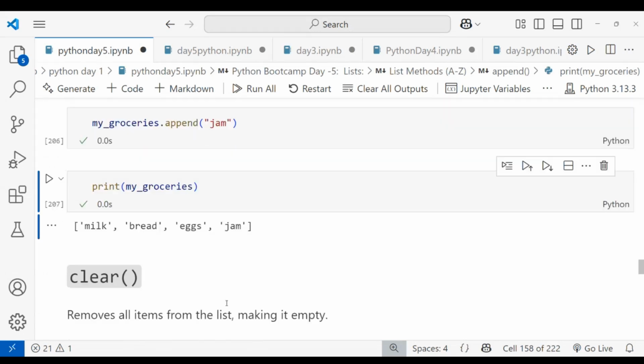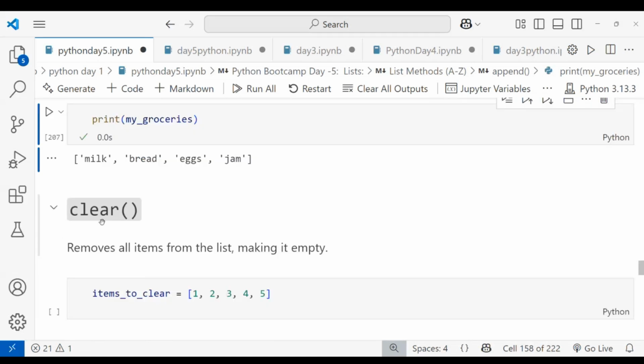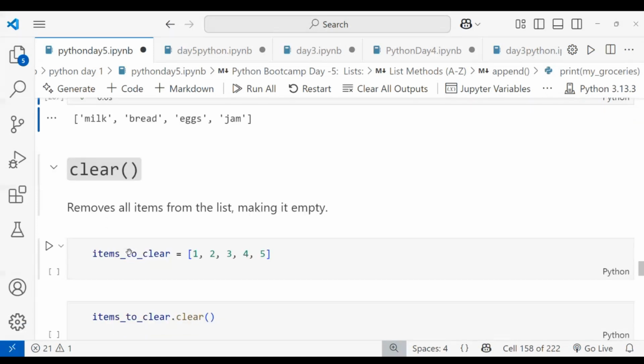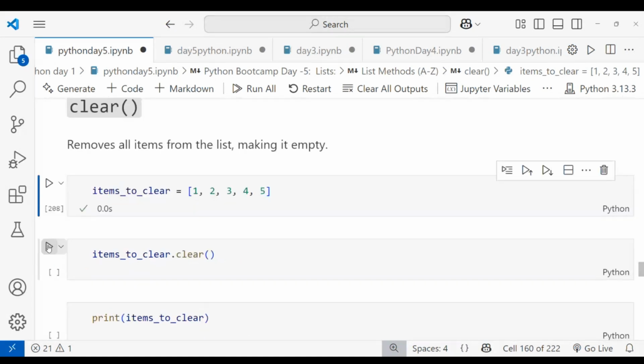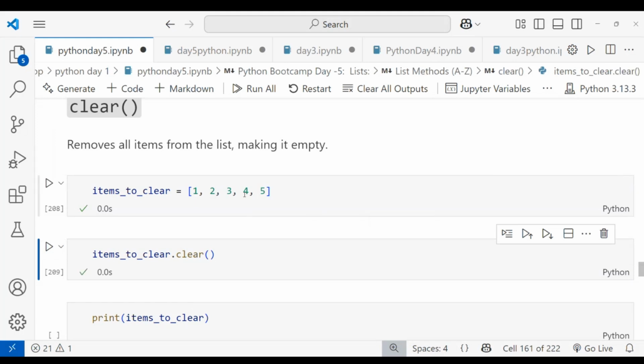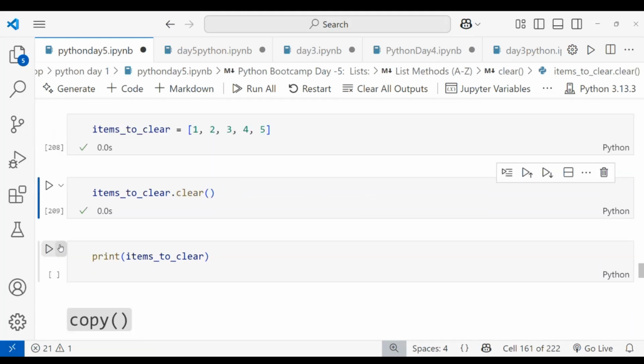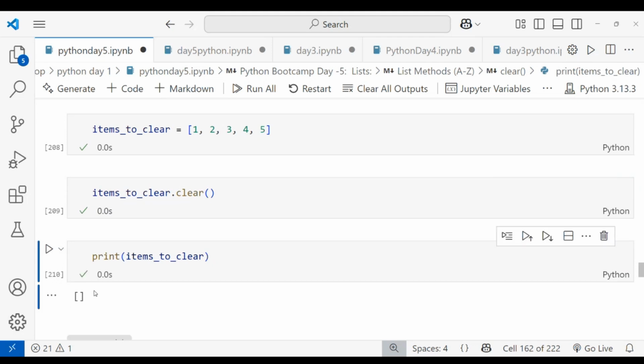Okay. The next method is clear. Clear will remove all items from the list, making it empty. If you want the list to be empty, you can use the clear method. I am taking another example, items to clear, and this is the list. I'm using items to clear dot clear, so all the data values present should be cleared. When I print that items to clear list, you can see an empty list.